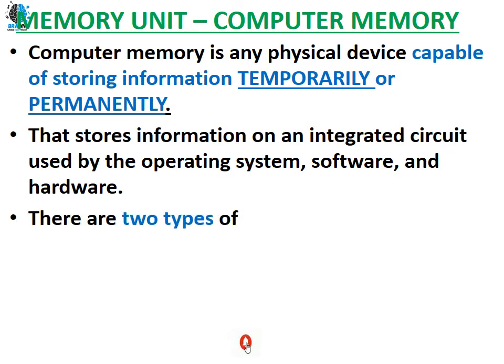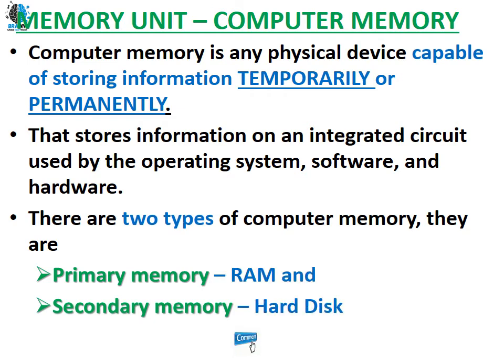There are two types of memory. How many different types? Two types of computer memory. The very first type we have is primary memory. Next we have secondary memory. Under primary memory we have RAM and ROM. RAM and ROM are called primary memory. Secondary memory are hard disk, floppy disk, pen drives, etc. So hard drives and pen drives come under secondary memory devices, whereas RAM and ROM come under primary memory devices. So computer memory is divided into two types, primary memory and secondary memory.